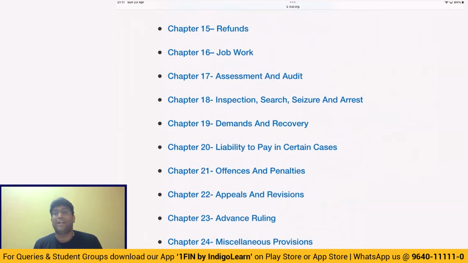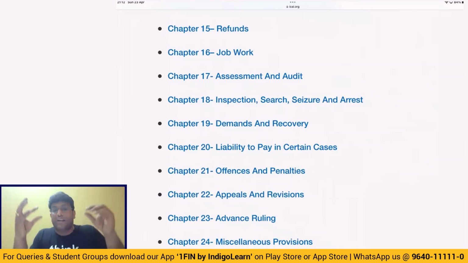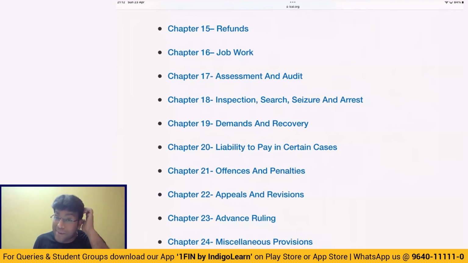And the second case where refund is allowed is in case of inverted duty structure. That is, the rate of tax on inputs is higher than the rate of tax on outputs. Obviously, credit will get accumulated. There also refund can be claimed. And we have a specific formula for claiming the refund. Just check out the formula because a question may come in the exam on refunds.